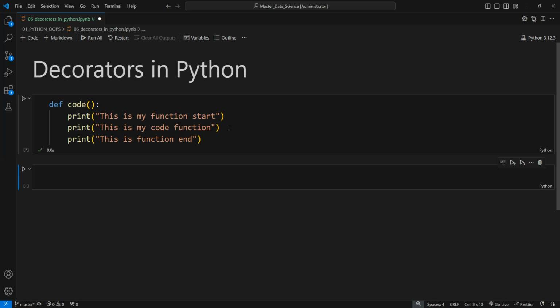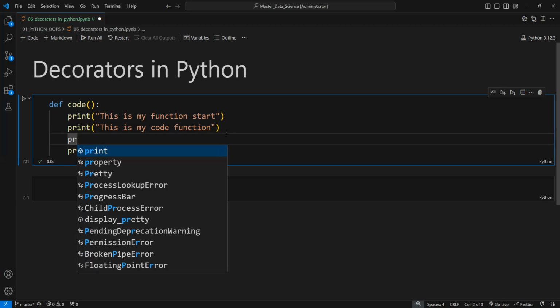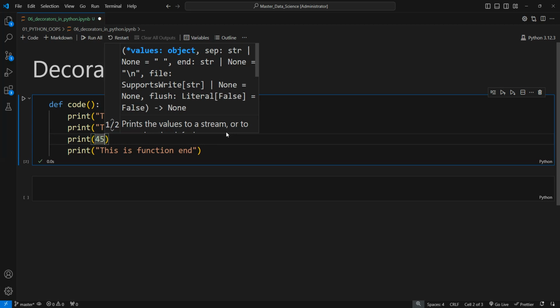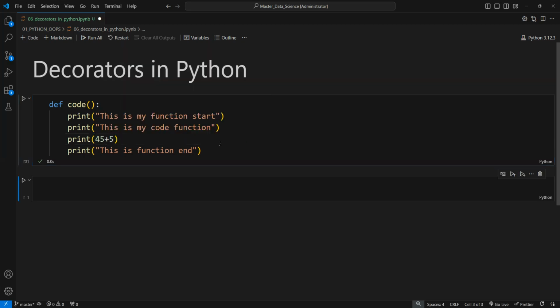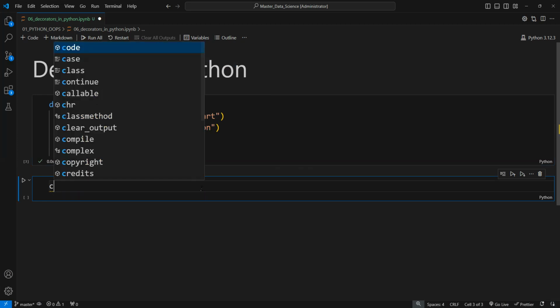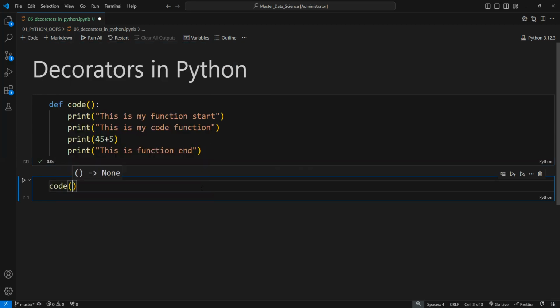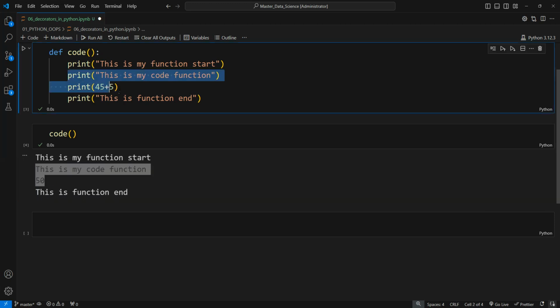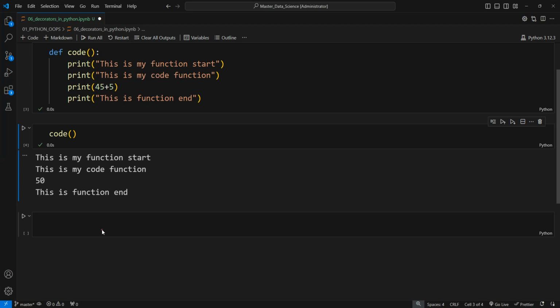So let me take another print statement here, let me just use 45 plus 5. This is my print statement, and if I run and call my function, you can see that it executed the whole statement for us: this is my function start, this is my function end, and inside is the function body. This is the function body, and the print statements are just telling us this is function start and this is function end. So how can we reduce this manual effort by using a decorator?